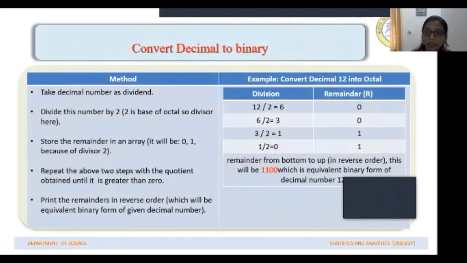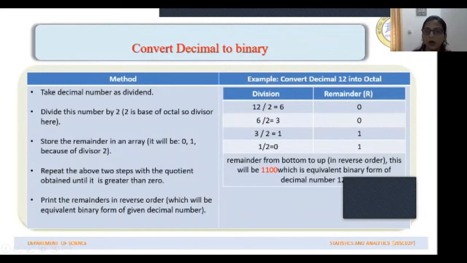Again you divide this last quotient by 2. When you divide 1 by 2, you cannot divide 1 by 2, so the quotient is 0 and the remainder will be 1. So you'll have to stop the process now. I told you that you can continue dividing by 2 only till the quotient is non-zero. So once you get 0, you'll have to stop.